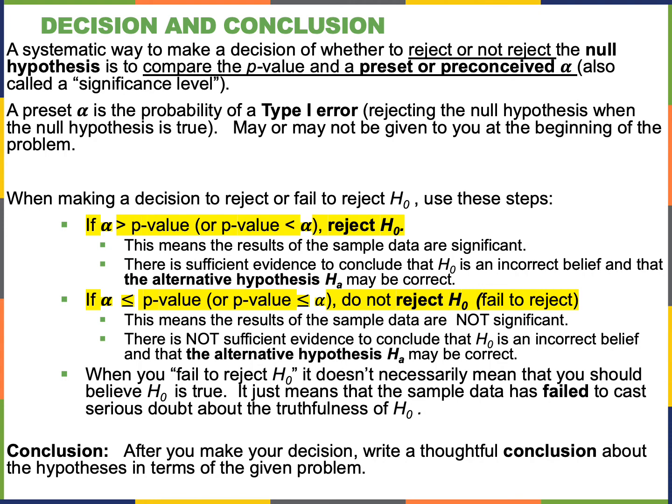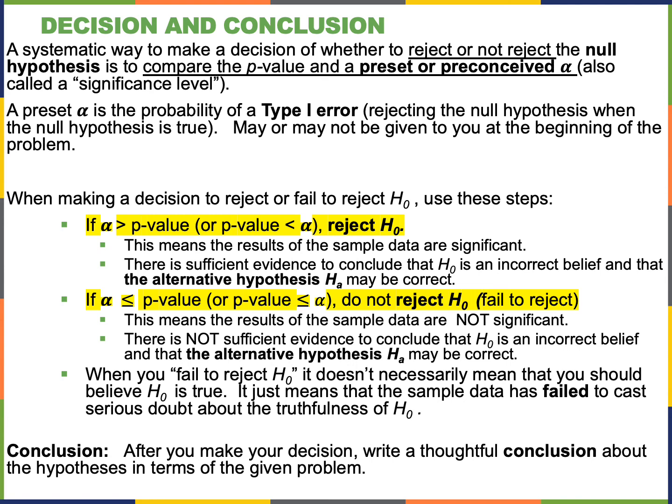If your alpha is greater than your p-value, or if your p-value is less than alpha, we reject the null, okay? The odds of this happening are so little, it's significant. This means that the results of the sample data are significant. Another way to say it is, there is sufficient evidence to conclude that H0, the null hypothesis, is an incorrect belief and that the alternative hypothesis, HA, may be correct. So it kind of supports the alternative.